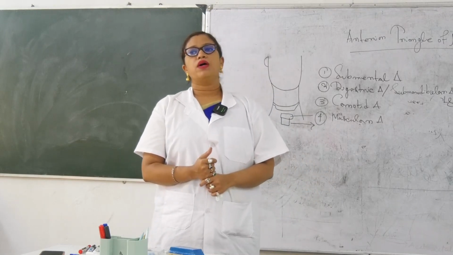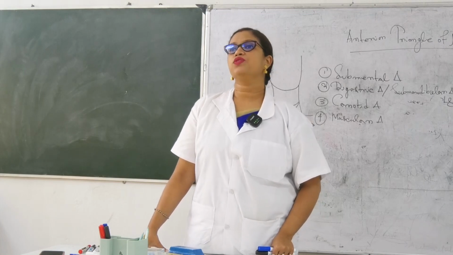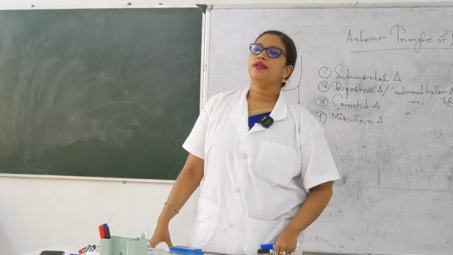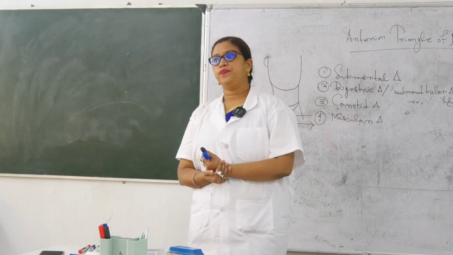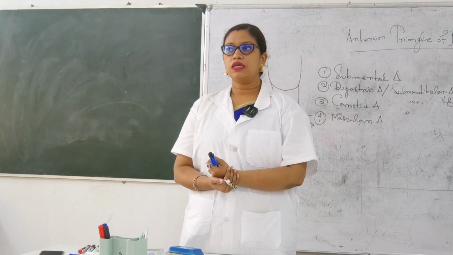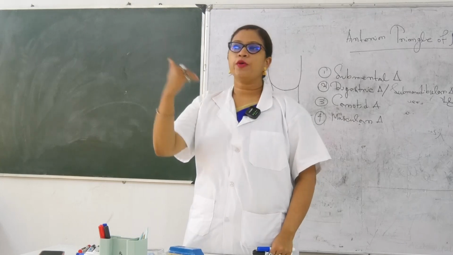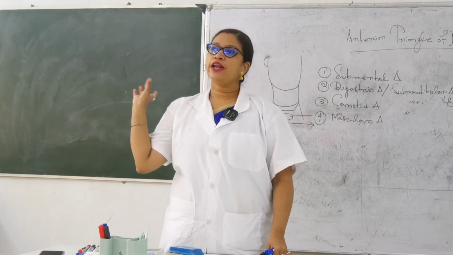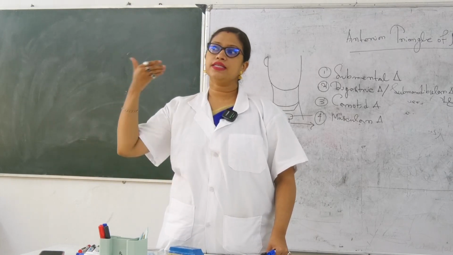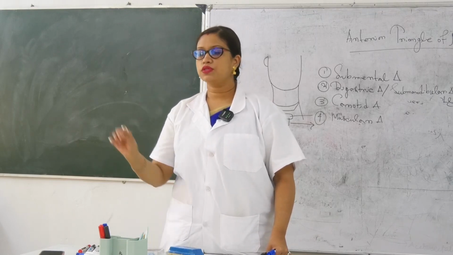So this is all about the carotid triangle. Then the last one is very important, known as the muscular triangle. Which are the boundaries of the muscular triangle? How many muscles will you get? Would it be above the hyoid or below the hyoid? Above the hyoid has already been taken up by submental and digastric. It's over. Carotid is the back of the anterior triangle. Only the front is there lowerly. So write it down.